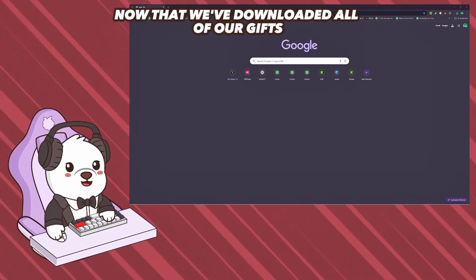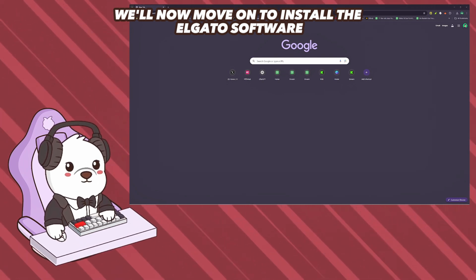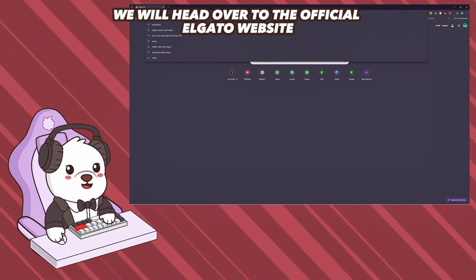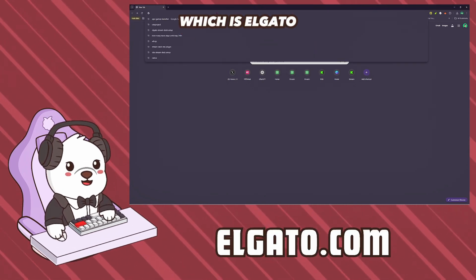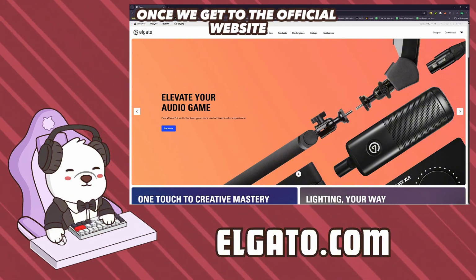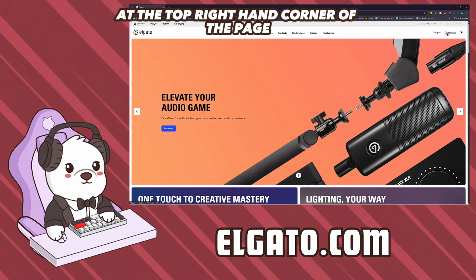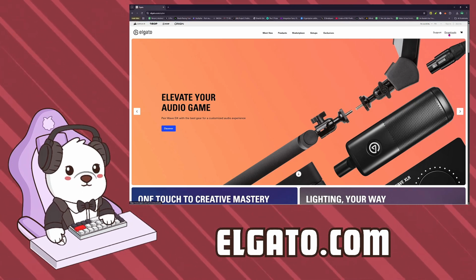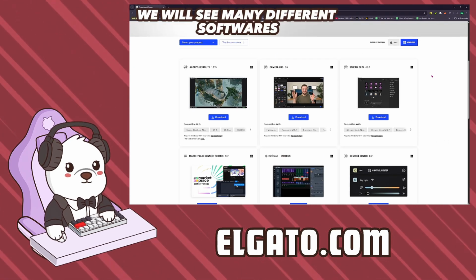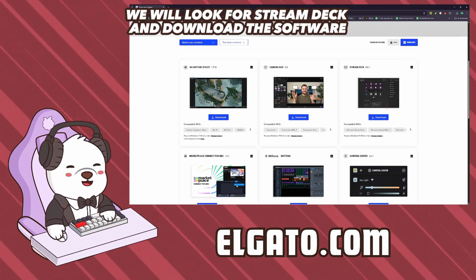Now that we've downloaded all of our GIFs and our sound effects, we'll now move on to install the Elgato software for your Stream Deck. We will head over to the official Elgato website, which is elgato.com. Once we get to the official website, we'll then head over to the Downloads tab at the top right hand corner of the page. Once we get to the Downloads tab, we will see many different softwares. We will look for Stream Deck and download the software.